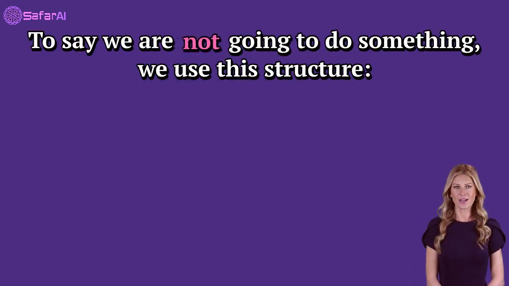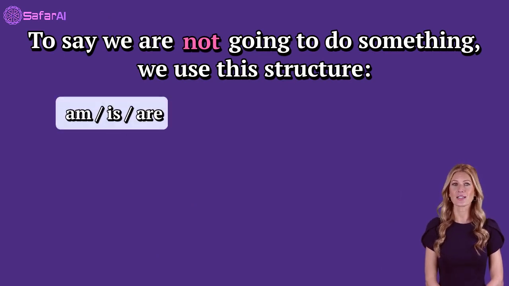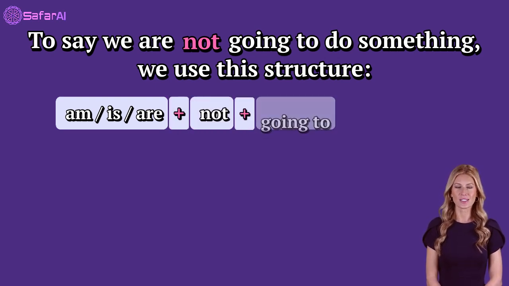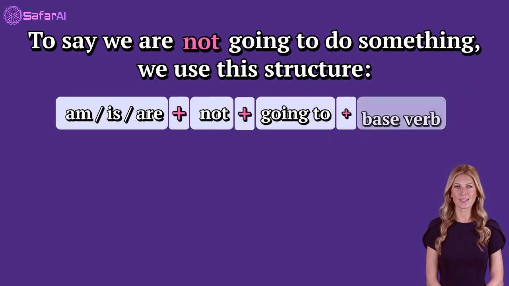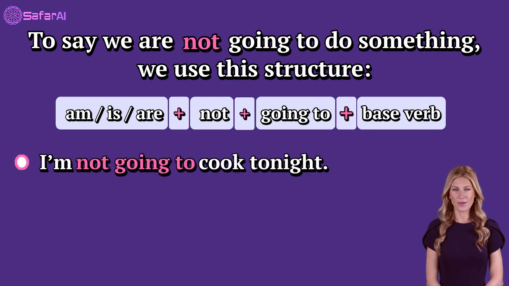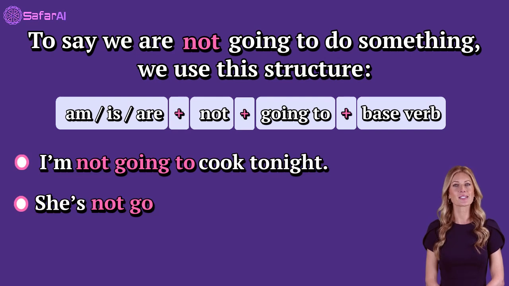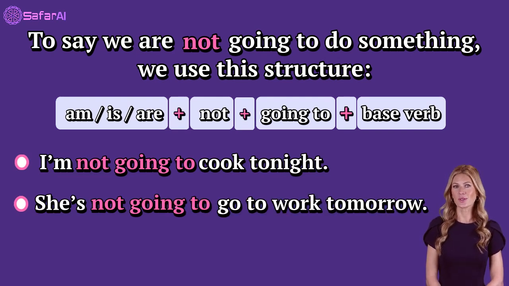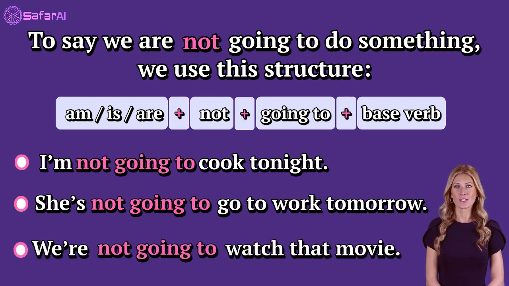Negative sentences with going to. To say we are not going to do something, we use this structure: am, is, are, then not, then going to, then base verb. Examples. I am not going to cook tonight. She is not going to go to work tomorrow. We are not going to watch that movie.